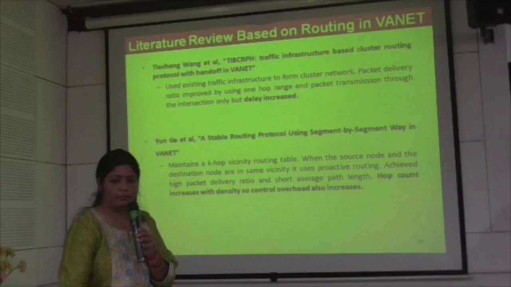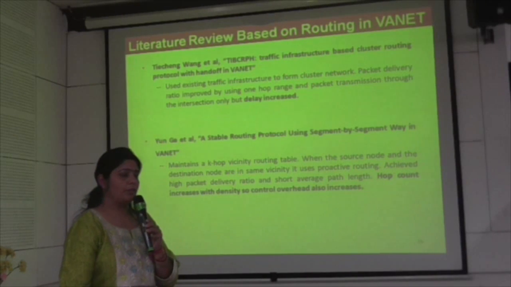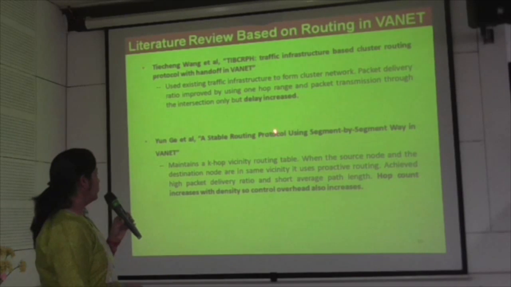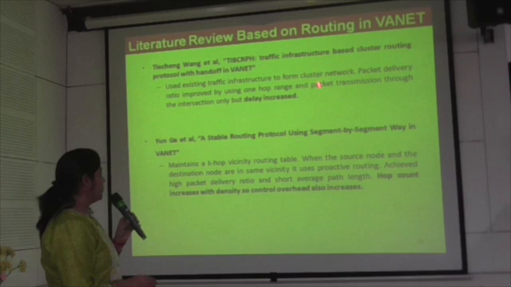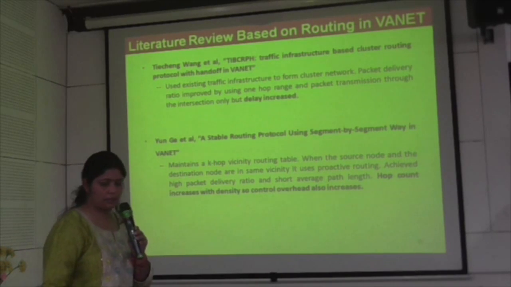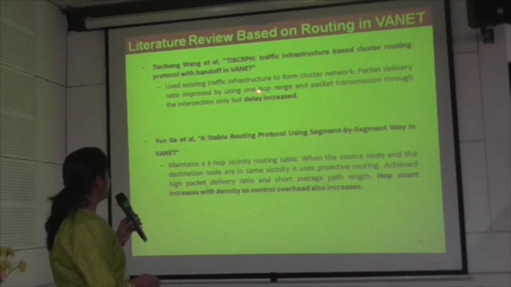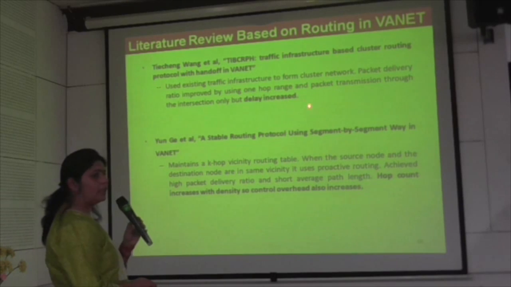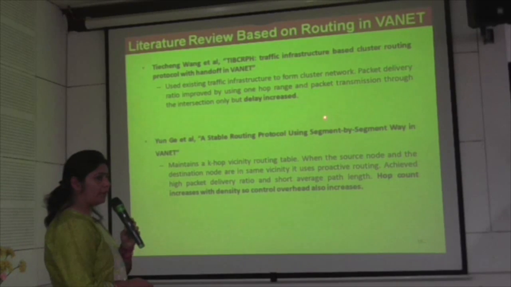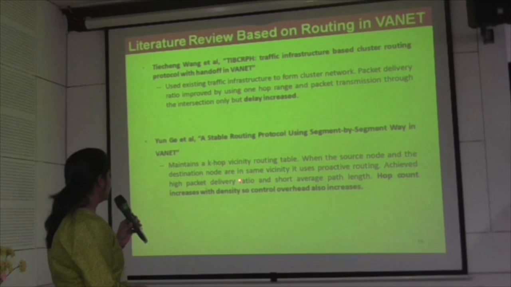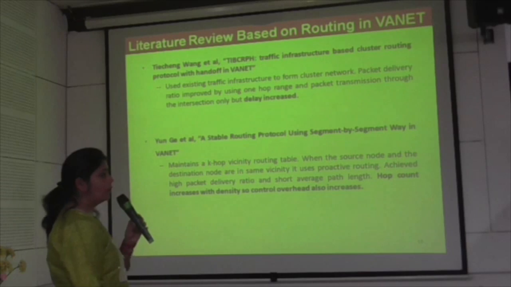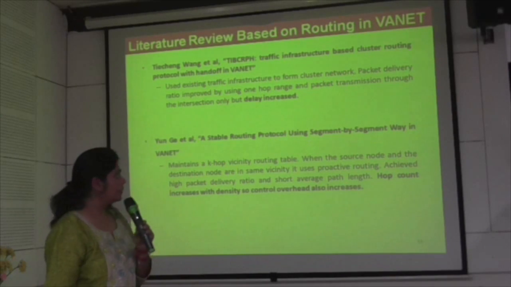The literature review, I have taken broadly in 3 areas. First, to support what previous work has been done based on routing, and it will support that if some parameter is improving, then another parameter is decreasing at the cost of it. Here also you can see the packet delivery ratio and shortest average path are improved, but at the cost of control overhead. In which years were they published?